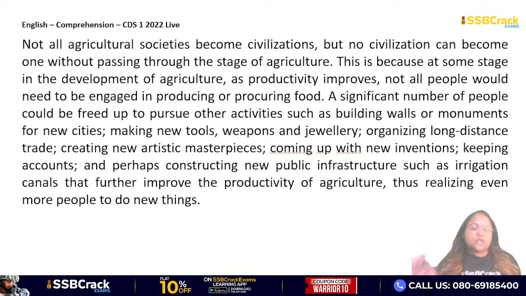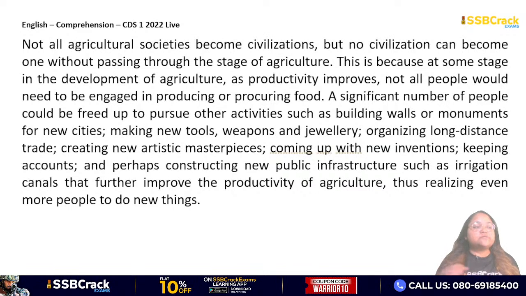And now we're going to start reading the passage. This is also previous year passage. So let's start. Not all agricultural societies become civilizations, but no civilization can become one without passing through the stage of agriculture. मैं ये first sentence आपको थोड़ा describe कर देती हूँ तो आपको समझ में आ जाएगा. हर एक agricultural society civilizations नहीं बनते हैं, लेकिन एक civilization एक agricultural society से ही बनता है. Clear? This is because, why this happens?